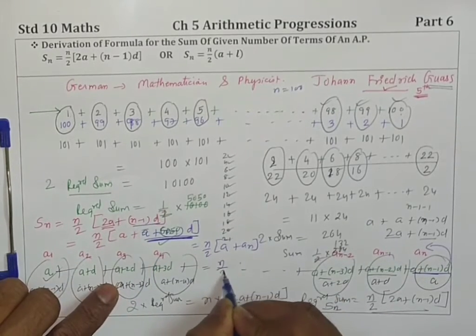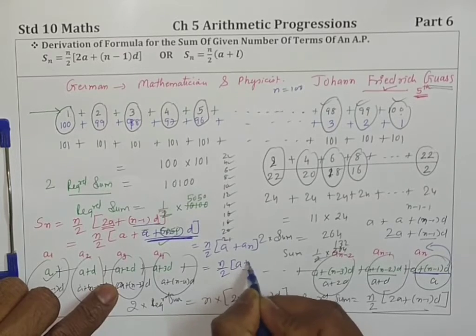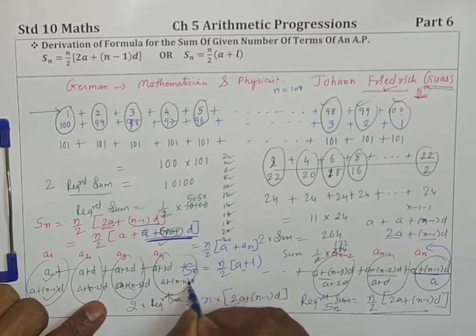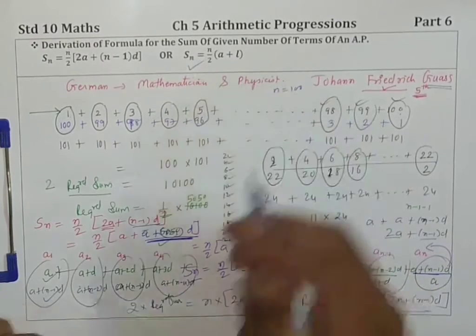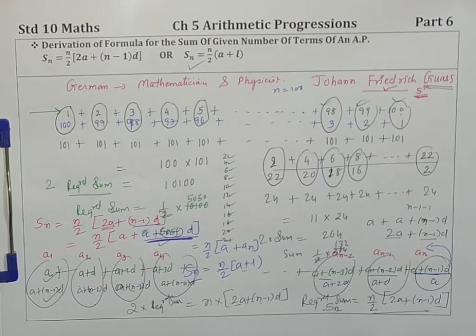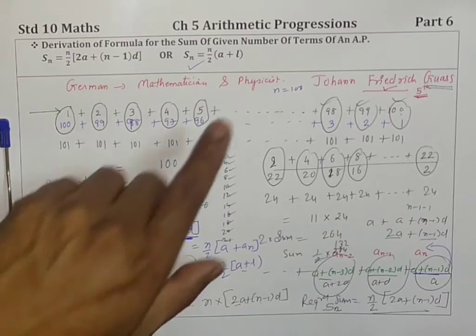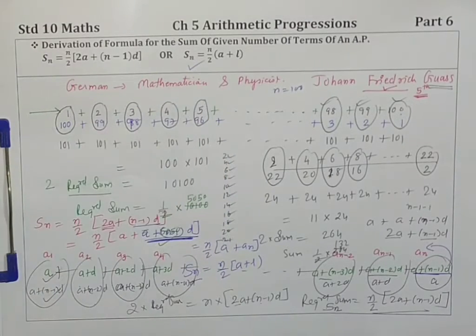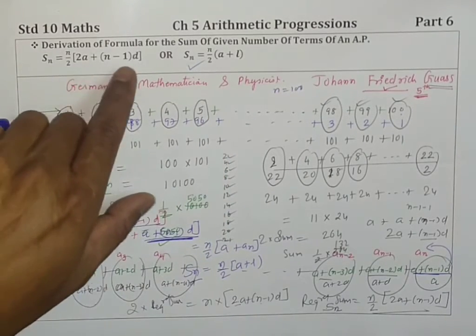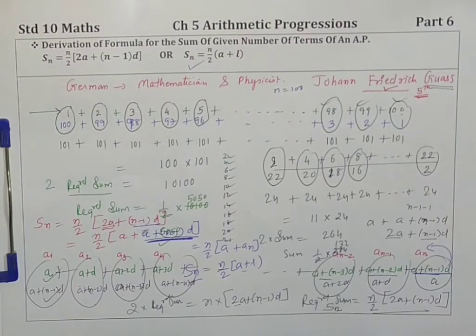Yes, another symbol for an, the last term, is L. So Sn is equal to n by 2 into a plus L. Sn is equal to n by 2 into a plus L. So when a finite AP is given and if you know the last term, you may use this formula. But if it is an infinite AP, you don't know the last term, then use the first formula.